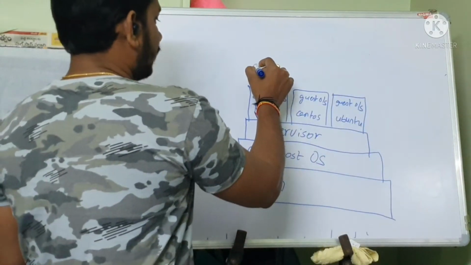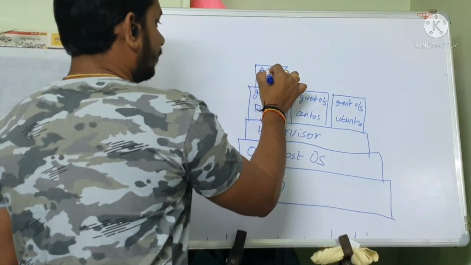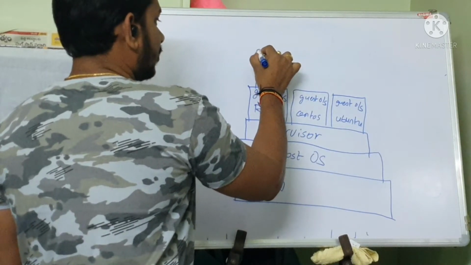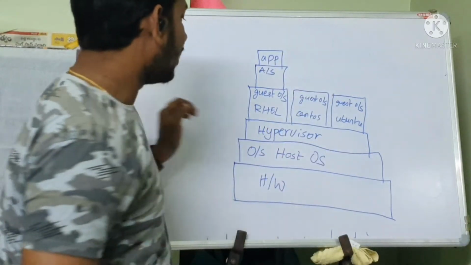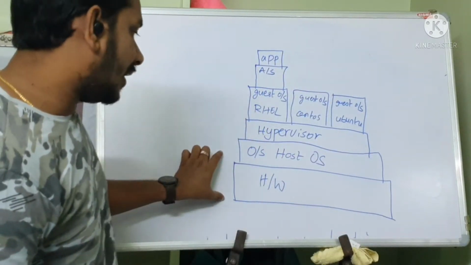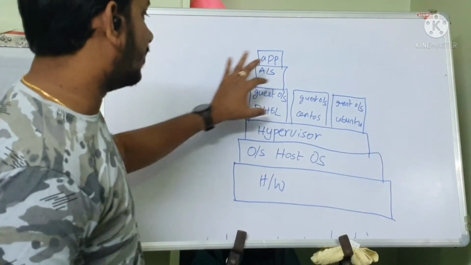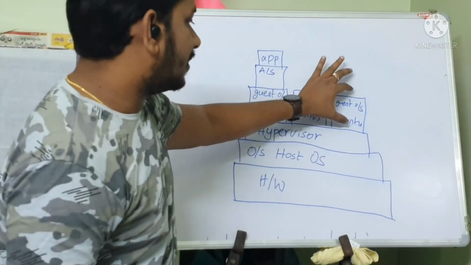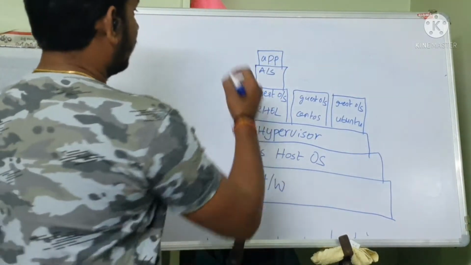And on top of this, you can have your application server. And on top of this, you can have your app. So this is how you can logically divide your hardware into multiple servers. So this is one server, this is one server, and this is one server. Okay. Now how do you reach the application?